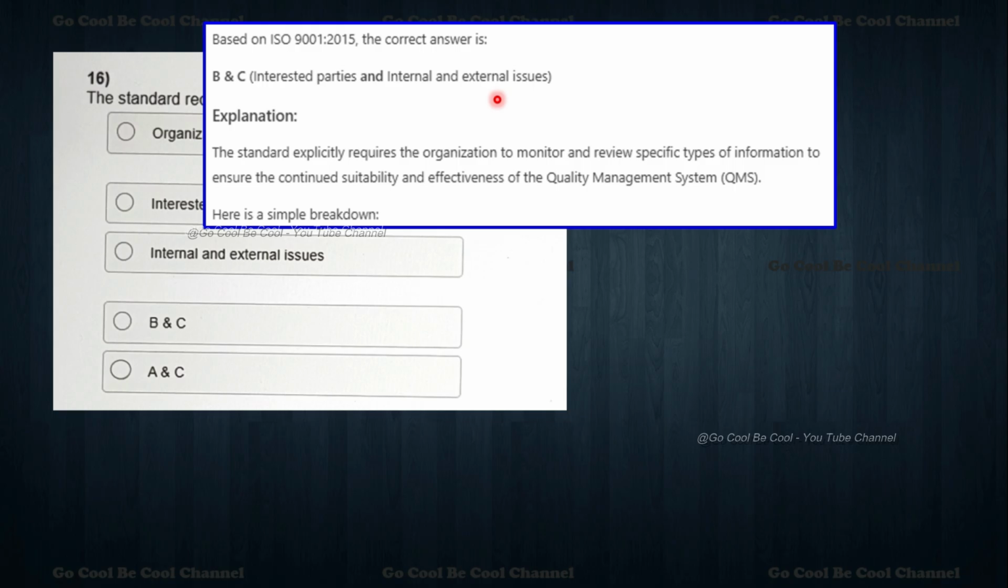Before manufacturing and before sending to the customer, what are all the internal issues we have? External issues mean, once we send our product to the customers, what they are feeding back to us, those kinds of complaints, such as a warranty complaint. Generally we used to say that. The standard explicitly requires the organization to monitor and review specific types of information so as to ensure the continued sustainability, suitability and effectiveness of the QMS.